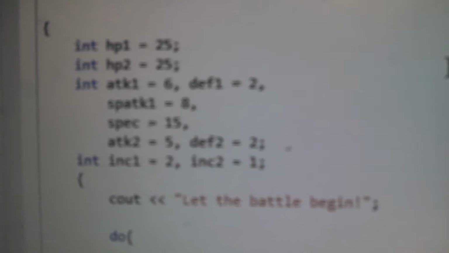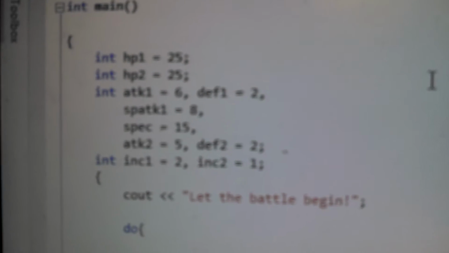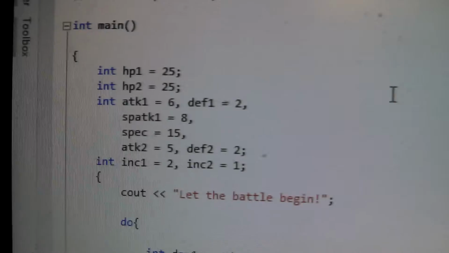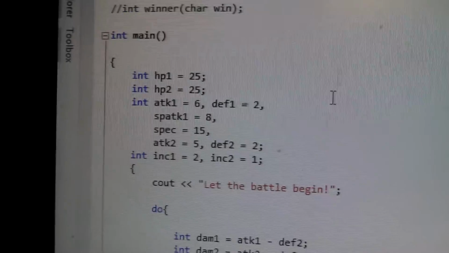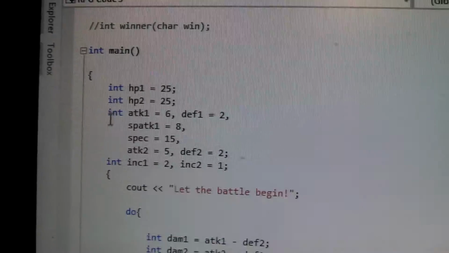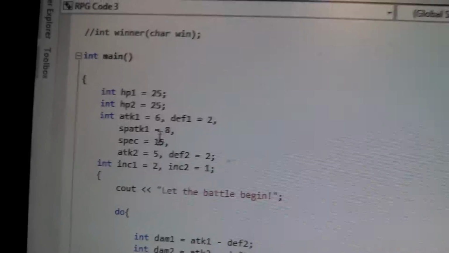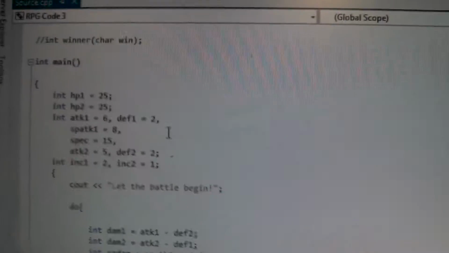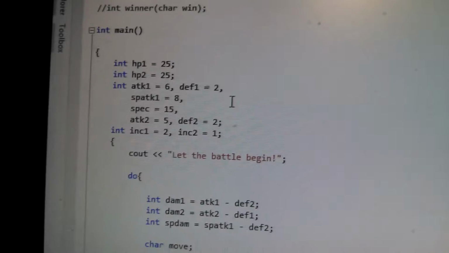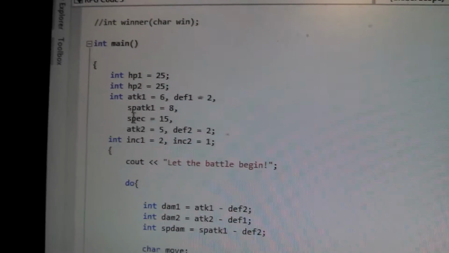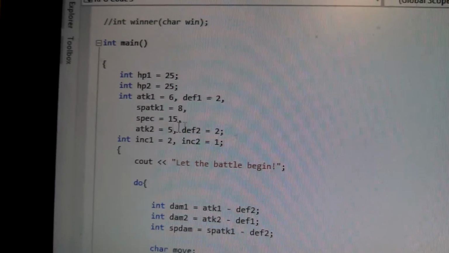That means it's the main part of the code, and down here we have the values for each one of the numbers. Integer HP1, which is your HP, and HP2 is your enemy's. Int attack equals 6, def attack equals 2, so basically you're putting in the non-modifiable features that start out at the very basic of it. Special attack, spec, the amount of magic you have.